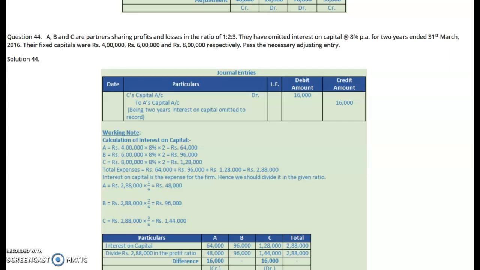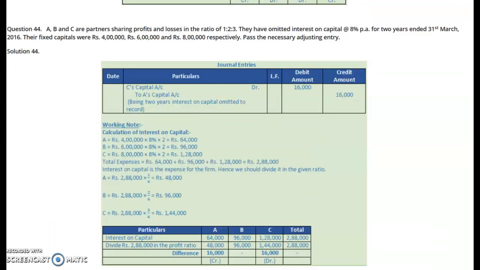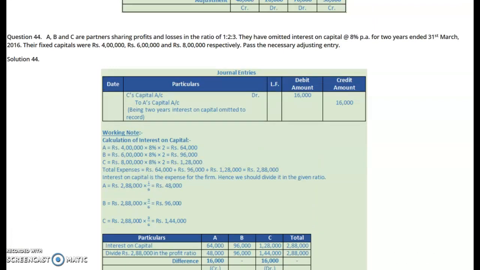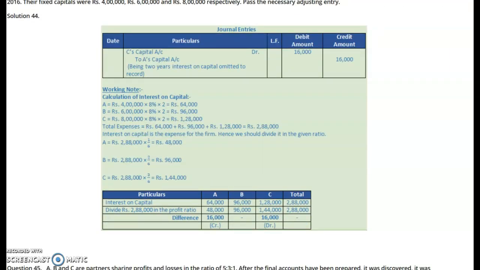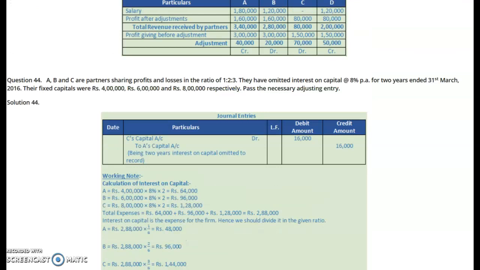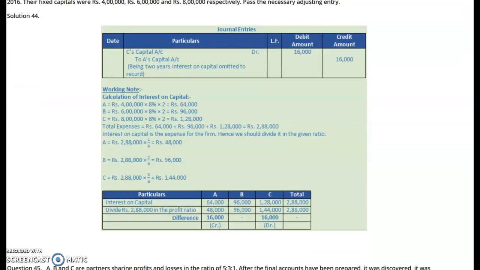Now what we have to do? We have to calculate 8% interest on their fixed capital for 2 years. That amounts to, for A's capital, 8% on 4 lakh for 2 years, 64,000. For B's capital of 6 lakh, it's 48 into 2, 96,000. And on C's capital, 8 lakh into 8 by 100 for 2 years, 1,28,000. This interest on capital we have calculated for 2 years because they had omitted it for 2 years. Then the total amount is there.